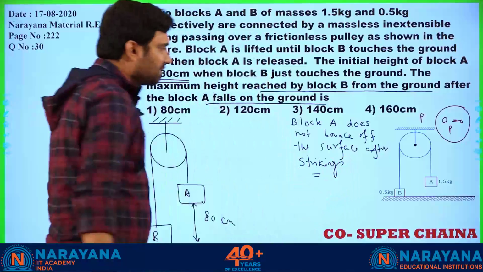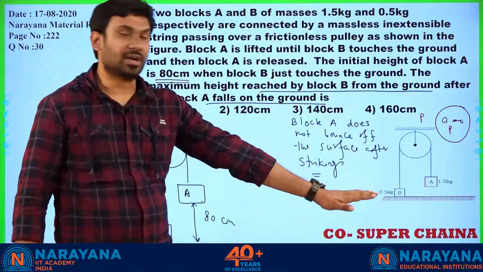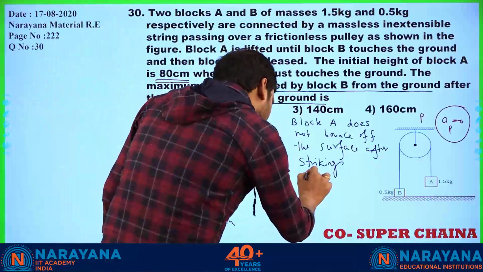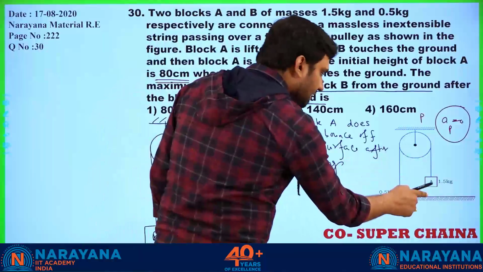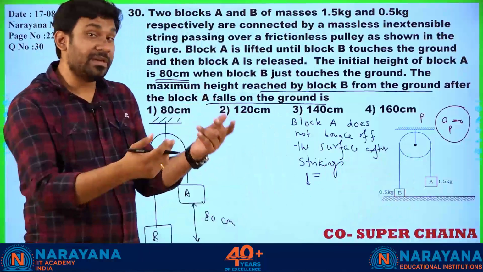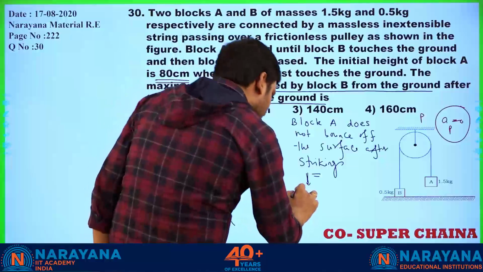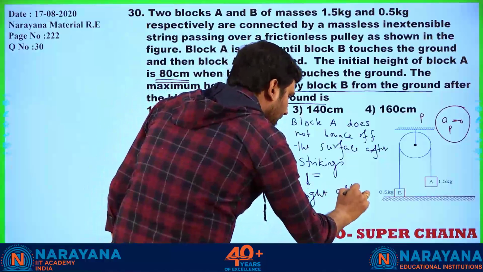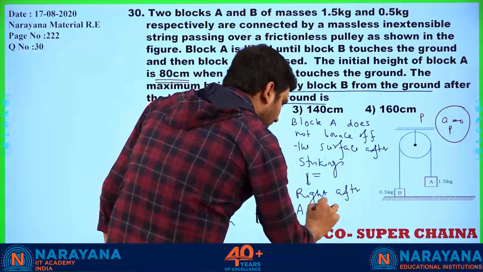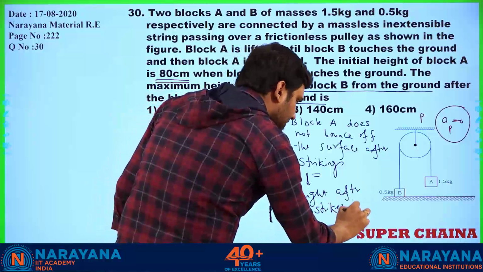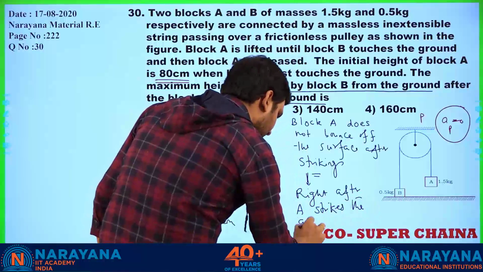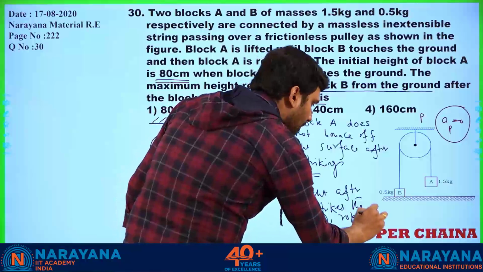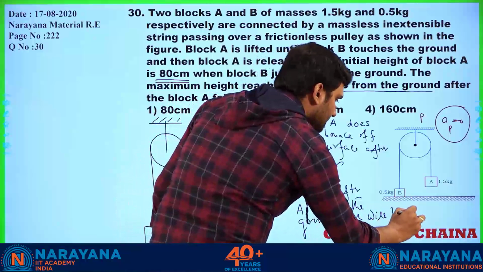So we have to assume that block A stays on the ground. It doesn't bounce off again. So if it doesn't bounce off, right after A falls on the ground, the rope will become slack. So the point is, right after A strikes the ground, the rope will be slack.